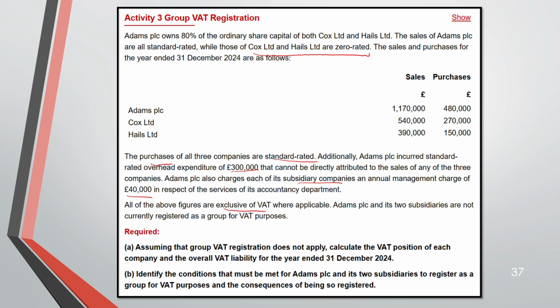These 2 terms you will often see in your exam. Exclusive means it does not include VAT, VAT is not included. Inclusive means VAT is included in that. Okay, so Adam and his 2 subsidiaries, they are not currently registered as a group for VAT.